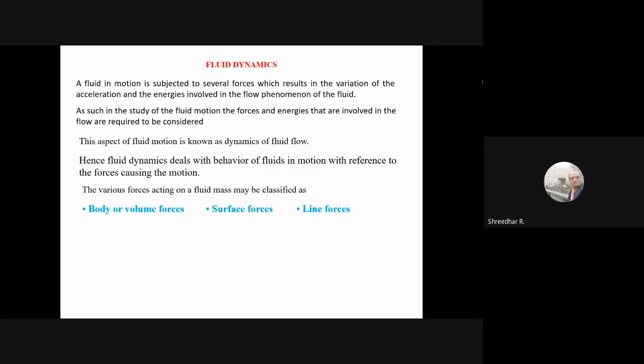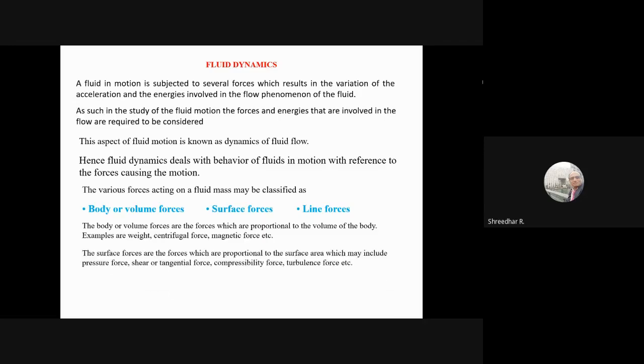Therefore, surface tension force is a line force, whereas all the forces that we studied, like pressure force, earth pressure force, tensile force, compressive force, and shear forces, are surface forces, whereas weight, magnetic force or gravitational force are known as body forces. Body forces or volume forces are proportional to the volume of the body, for example weight, centrifugal force or magnetic force.